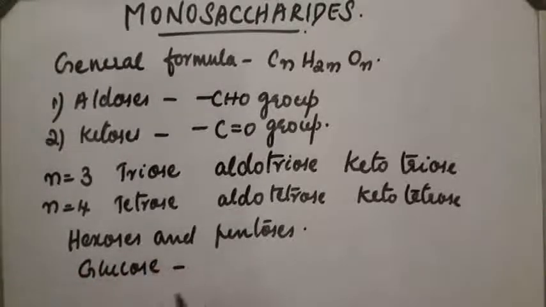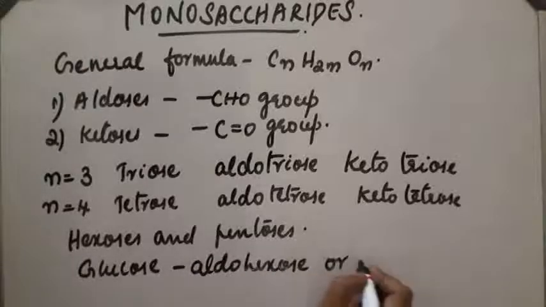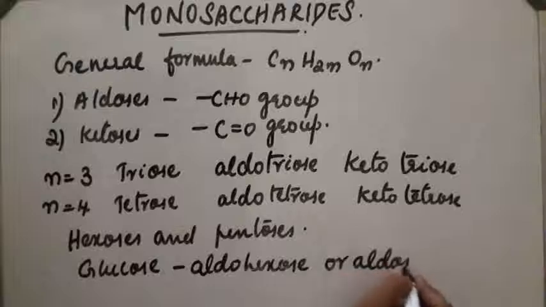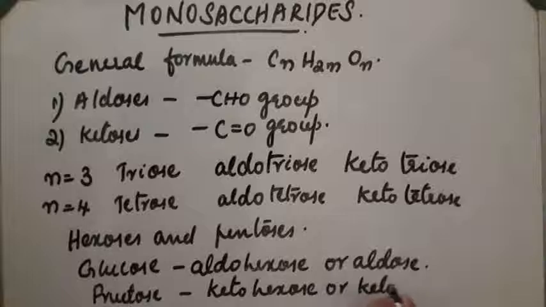Glucose contains a CHO group, so it is called an aldohexose or aldose. Fructose contains a keto group, so it is called a ketohexose or ketose.